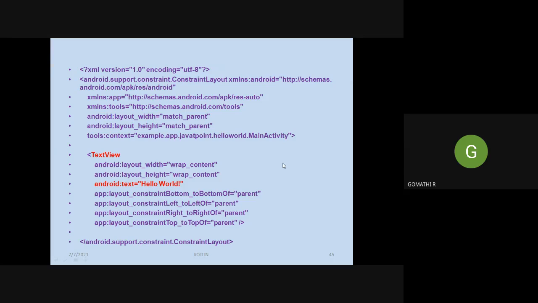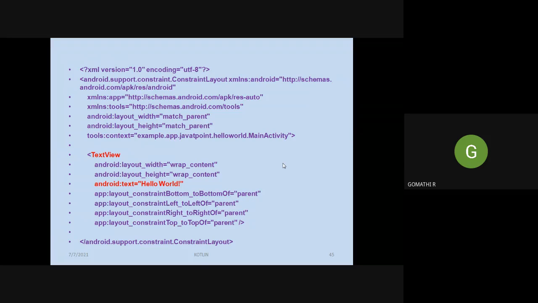Initially we have chosen an empty template. After choosing a template, you can design your application based on whatever controls you need to add into your template. For example, I have shown you an example with a text box and a button. If you want to include a text box and a button, you have an option in Android Studio. You can drag and drop the controls into the template. When you drag and drop those controls, the corresponding XML file code gets changed.